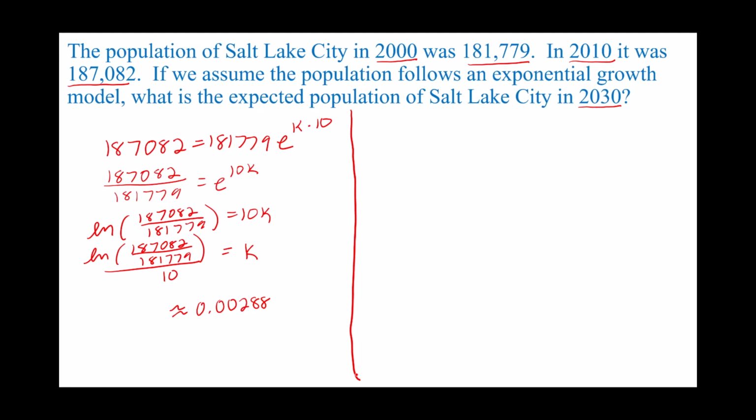Now I need to actually answer the question. So what would be the expected population of Salt Lake in 2030? A of 30, that's 30 years after 2000, would be the initial value times e to the kt. And this would be 30 years after we started. And I know what k is. I didn't write it there because I'm going to use the value that I saved in my calculator. So in my calculator, I will type 181,779 times e to the 30 times previous answer, whatever that value is stored in your calculator. And it should be about 198,157. So 198,157 people.